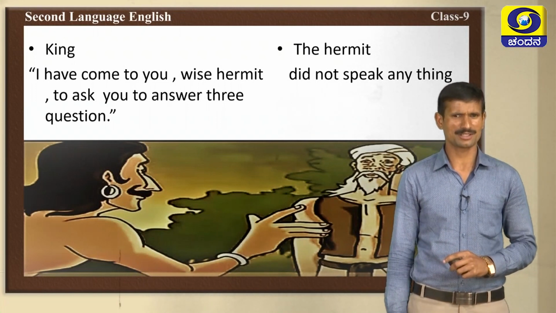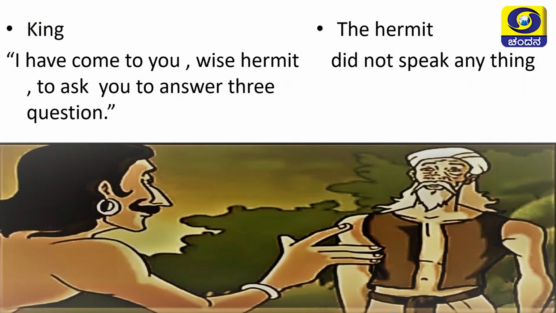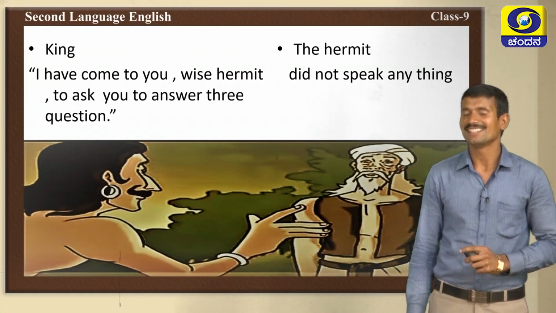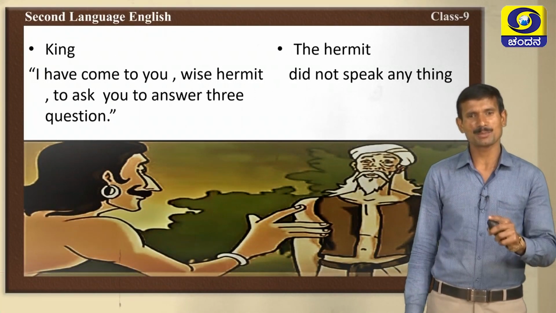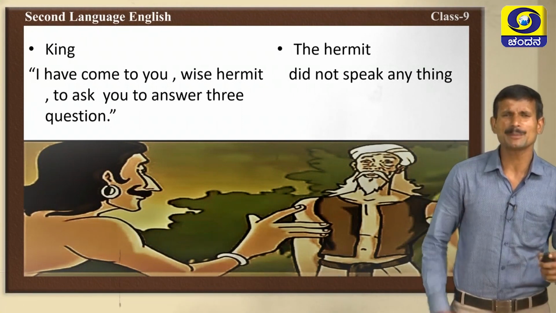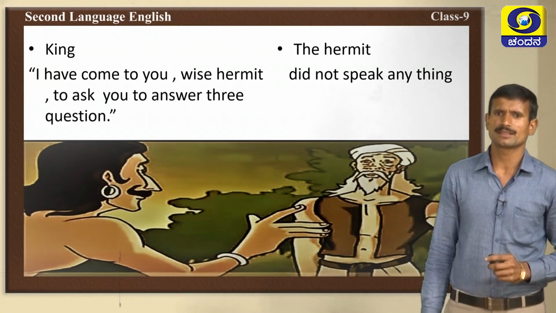What was the conversation? The king said, I have come to you, wise hermit, to ask you to answer my 3 questions. He repeated the questions. What are the questions? Yes, very good. What is the right time to begin something? Who should a king listen to? What is the most important thing for a king to do? He repeated the questions to the hermit.